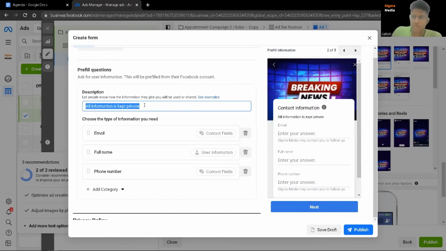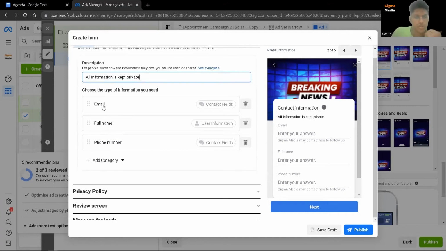So you can just put all the information script, right? Or whatever disclaimer that the company has, you can just put it there. I would highly recommend you start off with email, full name, and also phone number. Why? Because the longer the questions, many people will not fill up the information, and sometimes they're actually very scared to fill up the information. What I would recommend is to get these two pieces of information, especially the phone number.